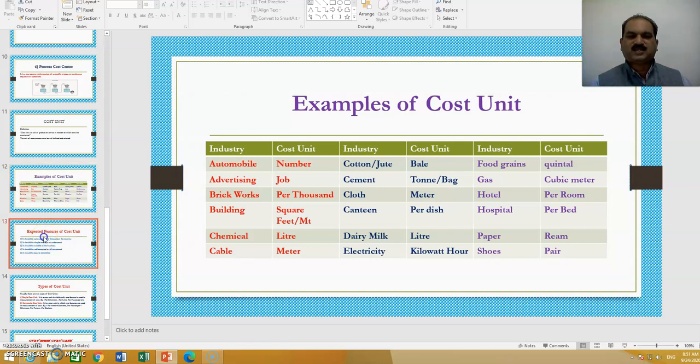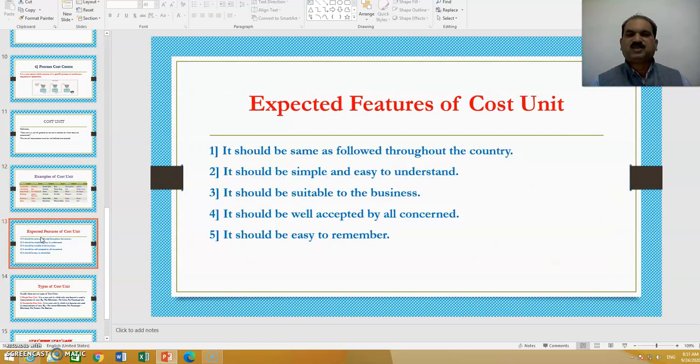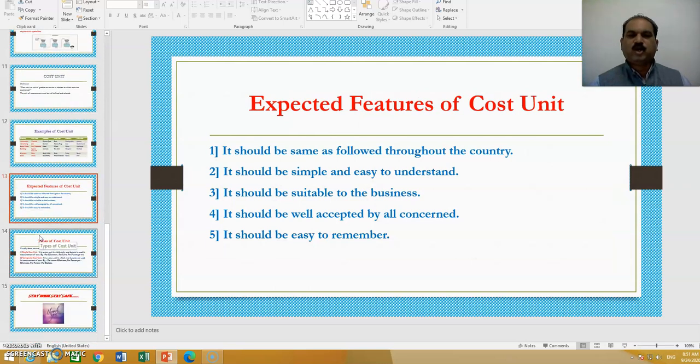Now let's understand some expected features of cost unit. How a cost unit should be. Cost unit should be same as followed throughout the country. That is, everyone should know, the terminologies must be the same. Second one, it should be simple and easy to understand. It should be suitable to the business, the type of industry you are in. It should be suitable to that.